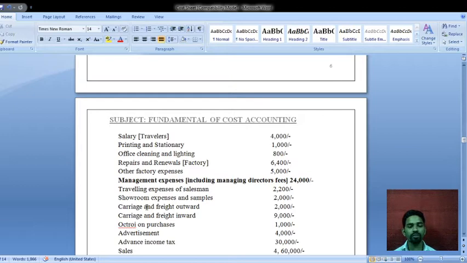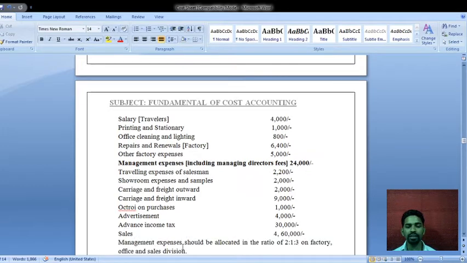Okay, next advertisement, this is also related to the selling and distribution expenses, amount is rupees 4000. Next advance income tax, amount is rupees 30000. It is related to the financial expenses, and whatever the financial expenses as well as financial incomes are not taken under the cost sheet.